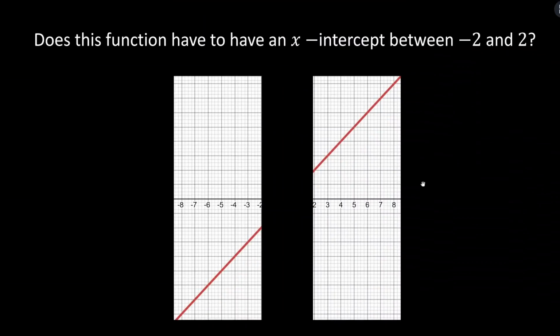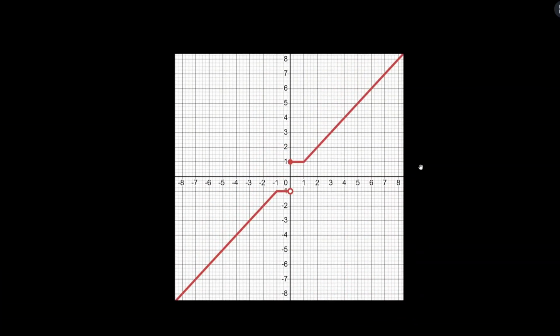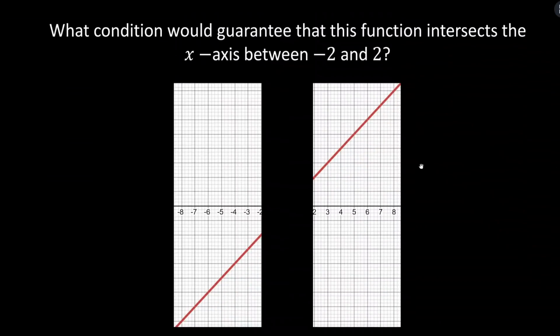So going back to our original question, does this function have to have an x-intercept between -2 and 2? If this is all the information I give you, then the answer is no, it doesn't have to, because we could have a situation like one of these three that I just showed. So what could I tell you about this function that would guarantee that it does intersect the x-axis between -2 and 2, that it does have an x-intercept?